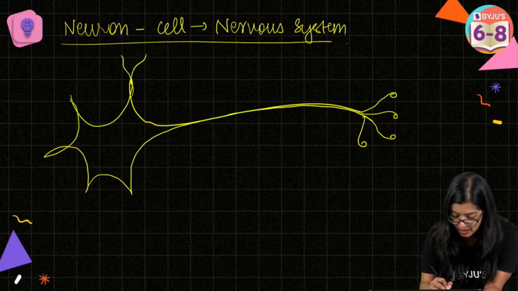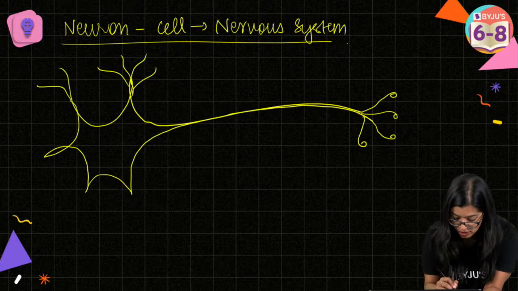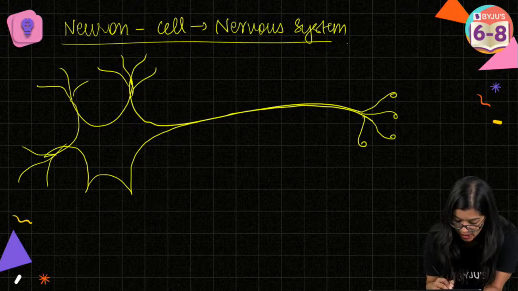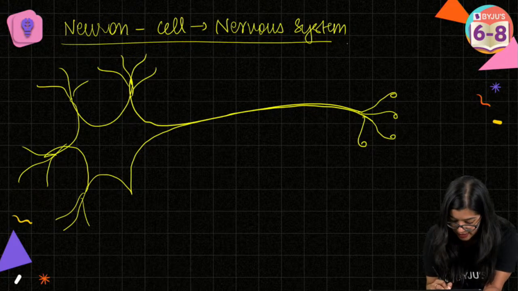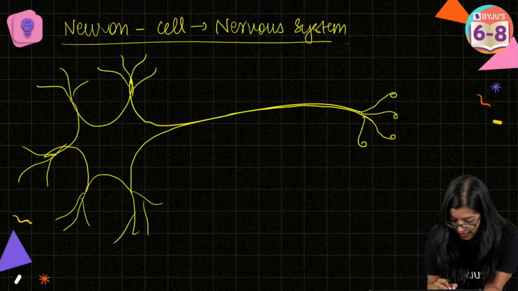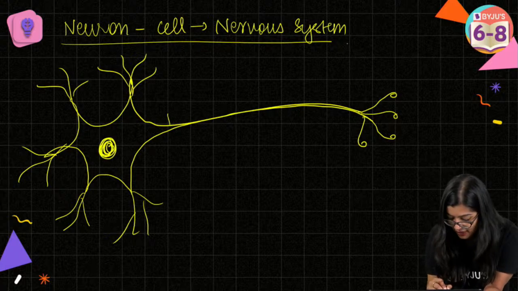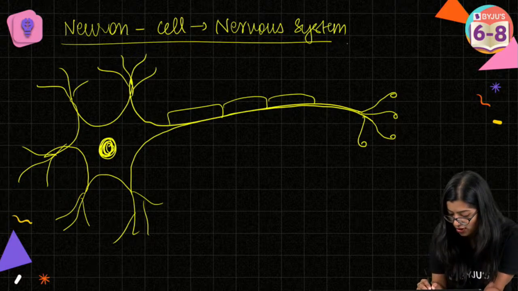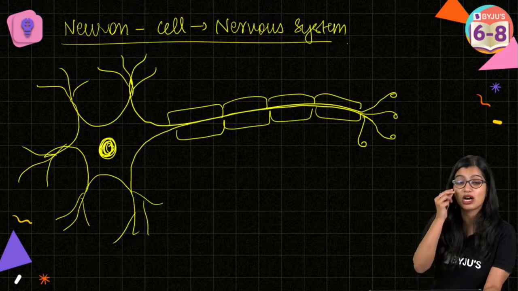Okay. And from here you see that there are these structures called dendrites, right? So imagine a tree, right? So you imagine a tree and you draw a cell in the center and then you block it like this, draw the myelin sheath, and last but not the least, make sure that you cover it out.